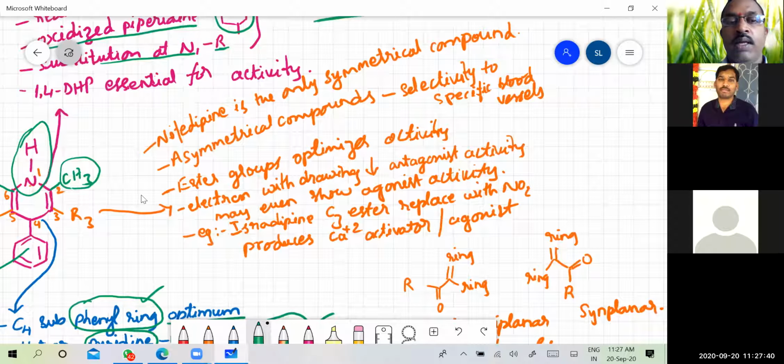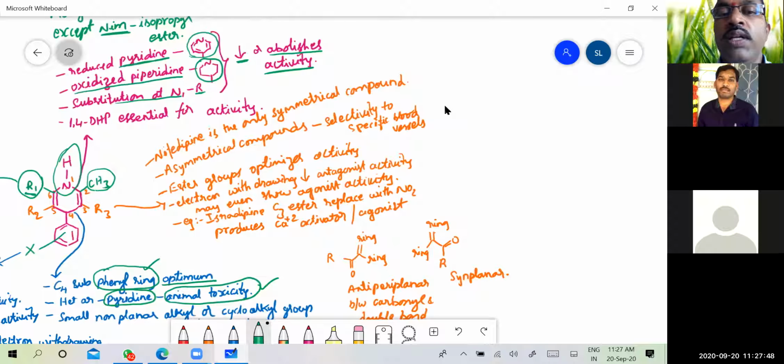Okay, R2 and R3 part here. In this case, nifedipine is the only symmetrical molecule, where R2 and R3 have the same substitution. So remember, nifedipine is a symmetrical compound. All the others are asymmetrical compounds, and this asymmetrical nature of substitution at R3 and R2 will lead to selectivity, that is, specificity towards the blood vessels.